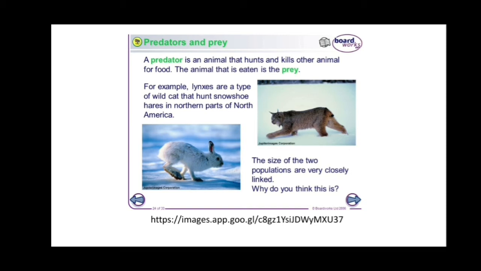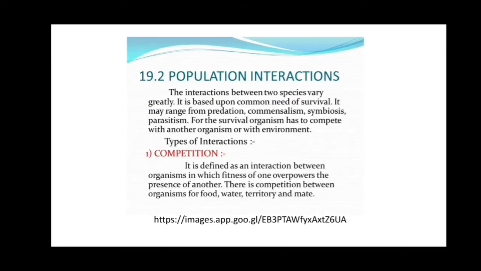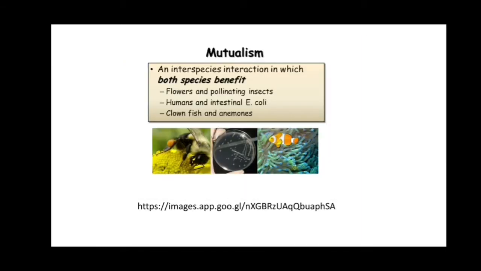So the sizes of two populations are very closely linked. Now the second one is competition. It is defined as an interaction between organisms in which the fitness of one overpowers the presence of the other. So there is competition between species or between organisms for food, water, territory and mates.